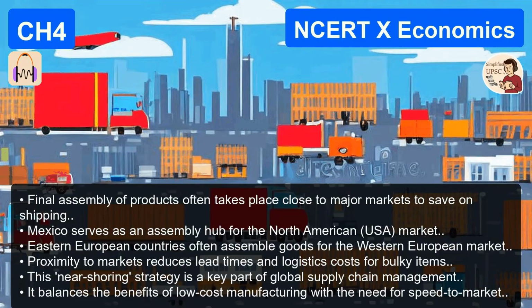A huge simplification. Now, moving from the why to the how. The text outlines 4 specific methods MNCs use to enter a country like India. If you're writing an answer on foreign direct investment for UPSC, these are your 4 pillars. Right. You can't just walk into a country and start selling. You need a strategy. Let's walk through them. Method 1, joint production. This is very common. An MNC partners with a local company that already exists. For the local company, this is usually a win-win situation, at least initially.